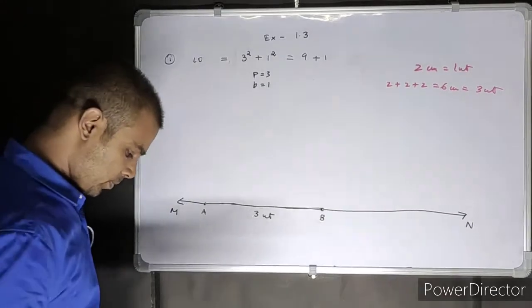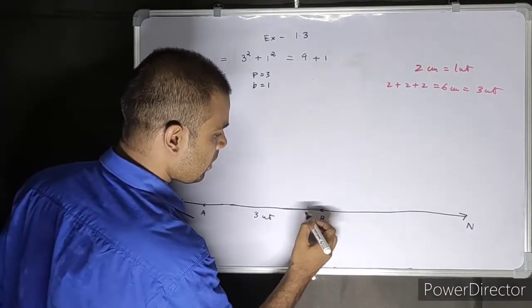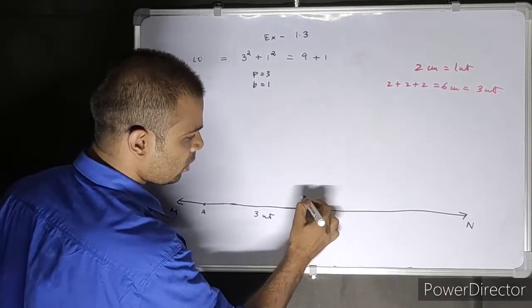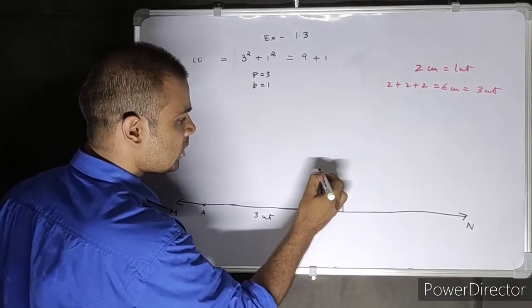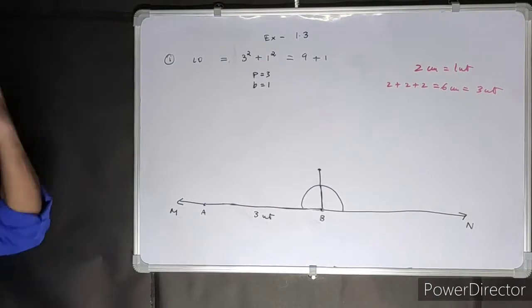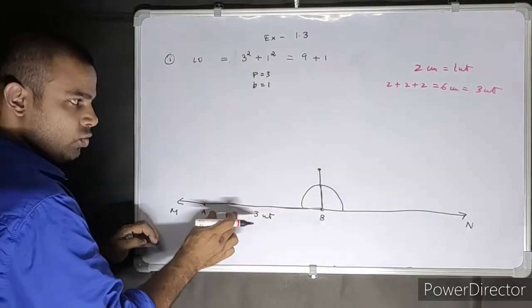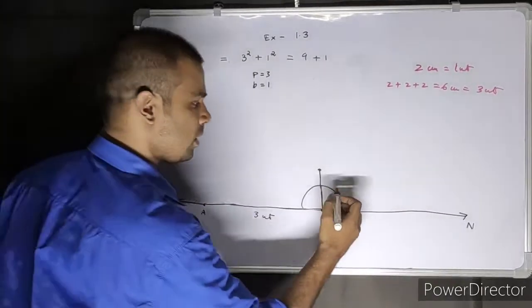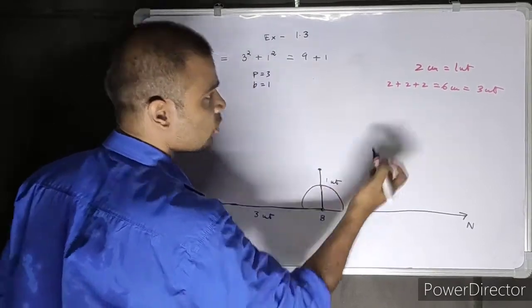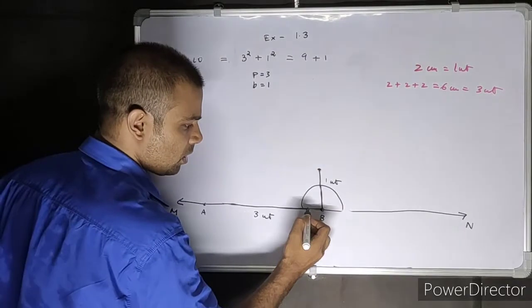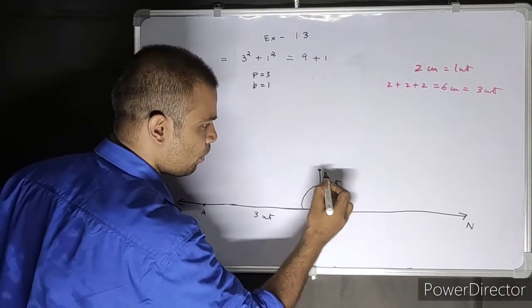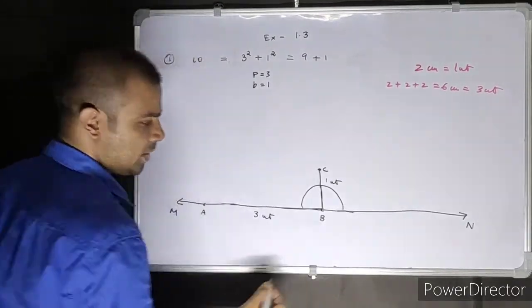So now we do the same way. Put the protractor. Here's your protractor, here's your 90 degree. There we go. That's 1 unit, students. If you measure, that's 1 unit. 2 centimeter equal to 1 unit, that's what you are going to take. That's what I am taking actually. A, B. Put a point here, C. That's your 90 degree.